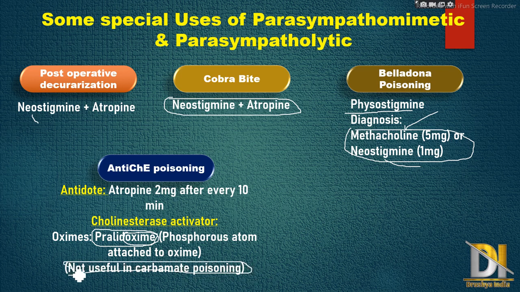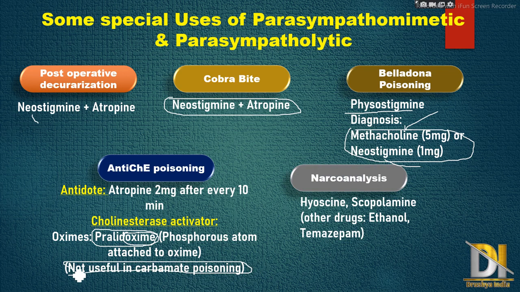Then the last use is narcoanalysis. For that, hyoscine and scopolamine are mainly used. Then other drugs are also used, like ethanol and temazepam, which is a benzodiazepine. This hyoscine is also used, and it is the drug of choice in motion sickness.